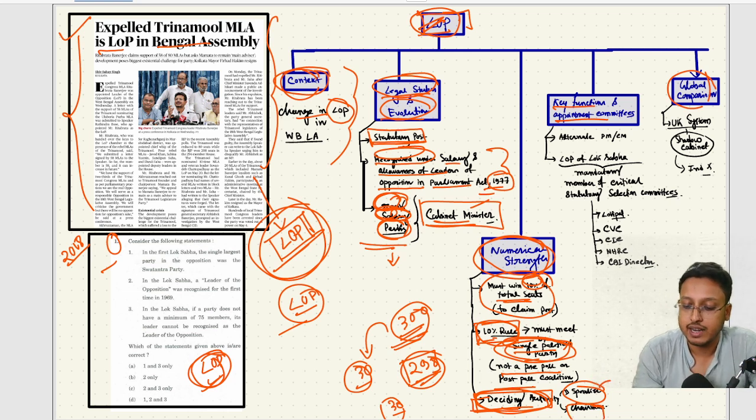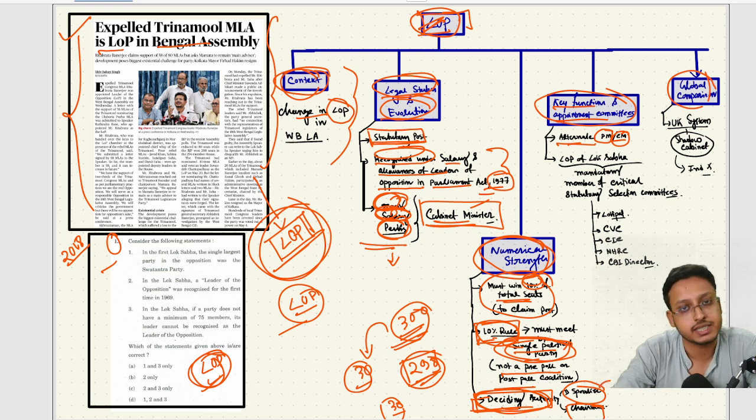Got it? Now let's see some key functions and appointment committees. This person can be called an alternate to the Prime Minister in the case of Lok Sabha, and an alternate to the Chief Minister in the case of State Legislative Assembly. And the leader of opposition in Lok Sabha plays some very important roles.